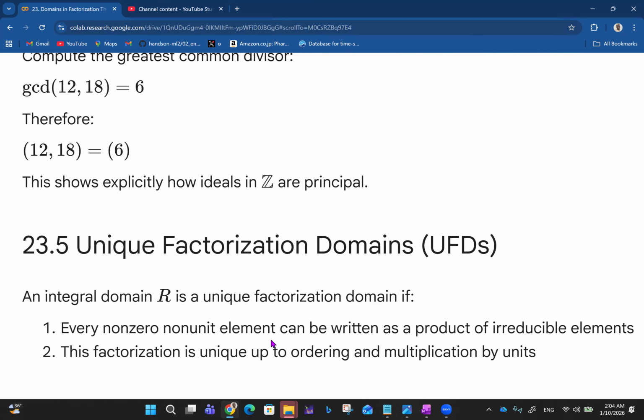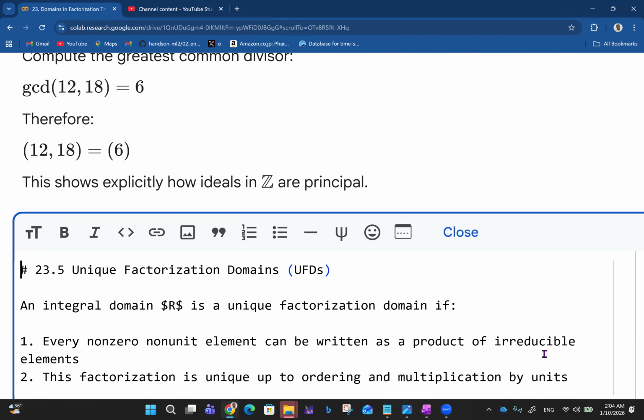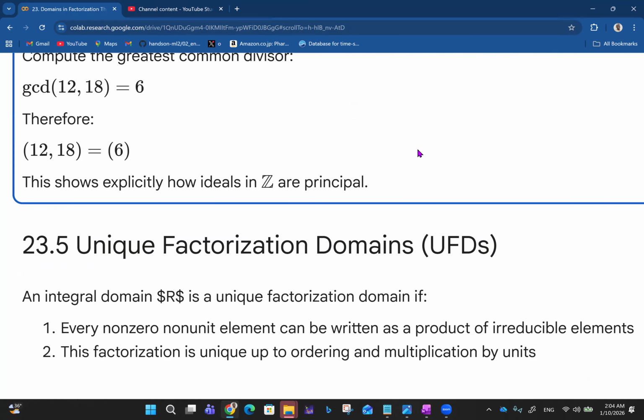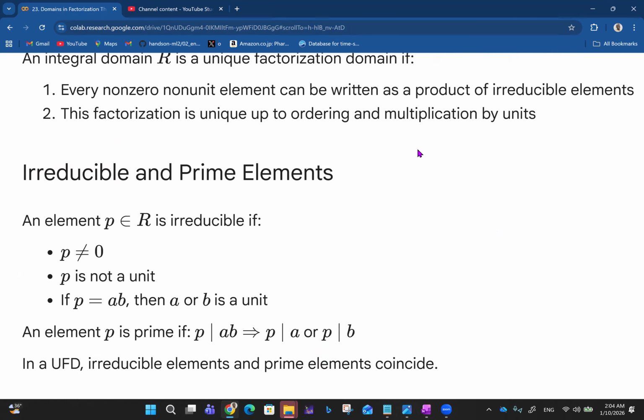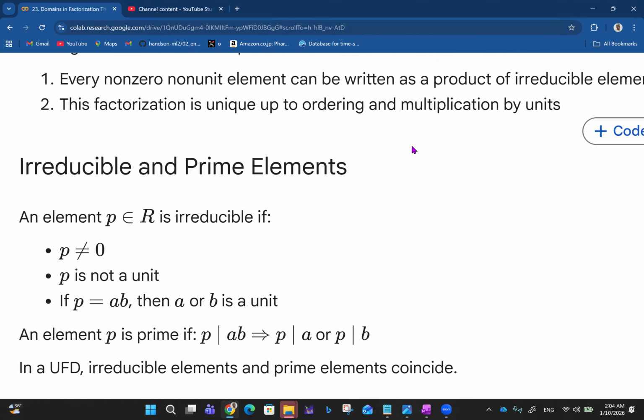So every non-zero, non-unit element can be written as a product of irreducible elements. This factorization is unique up to ordering and multiplication by units. So remember units, we talked about units previously. You may want to check maybe 2 videos before this.